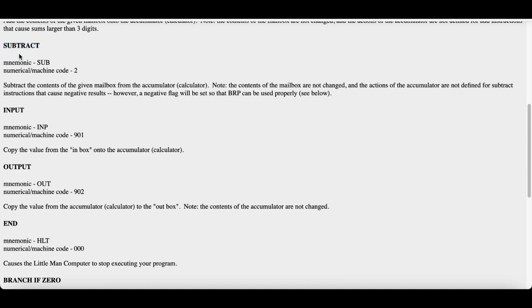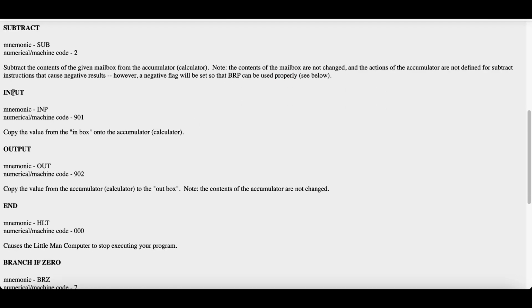Now subtract, how we can use this instruction: SUB. Its machine code is 2. Subtract the contents of the given mailbox from the accumulator. Note that the contents of the mailbox are not changed, and the actions of the accumulator are not defined for subtract instructions that cause a negative result. However, a negative flag will be set so that BRP can be used properly. We will see this later as well.